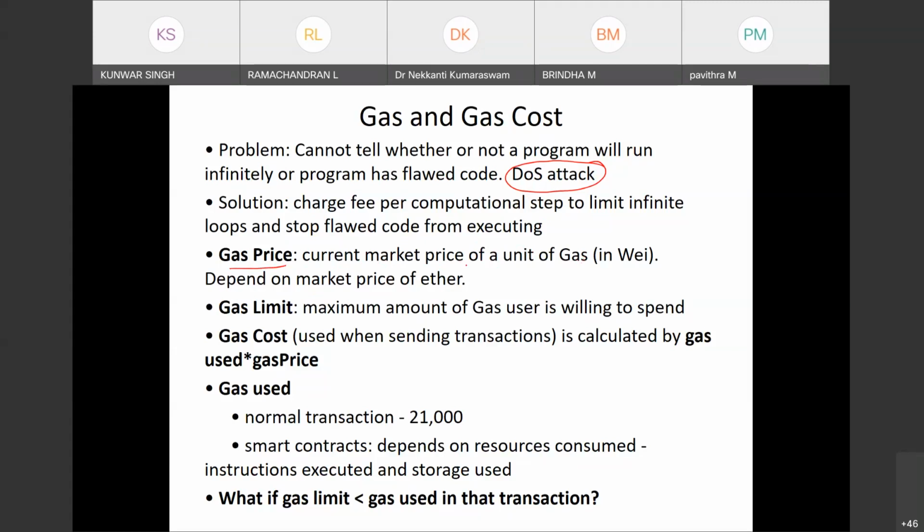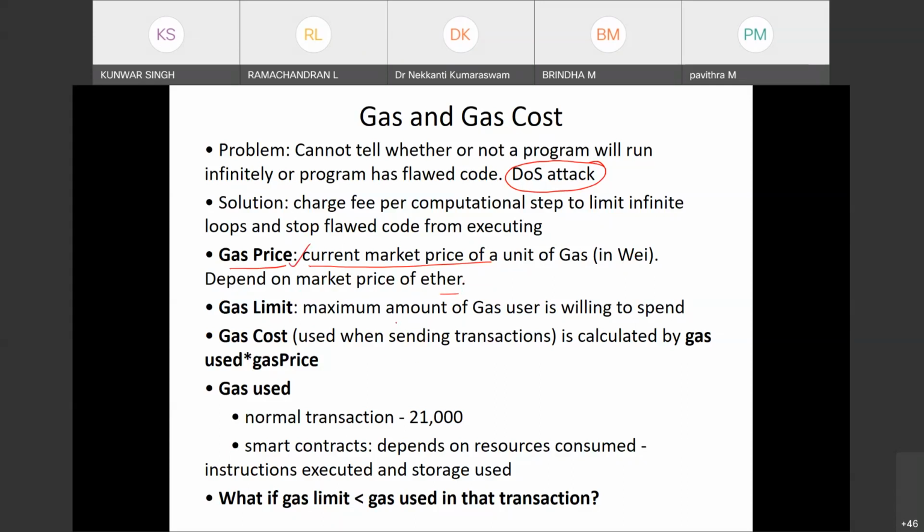So this depends on the market of Ether. And this is basically a unit of the cryptocurrency, the smallest unit of Ether. It depends on the market price of Ether.